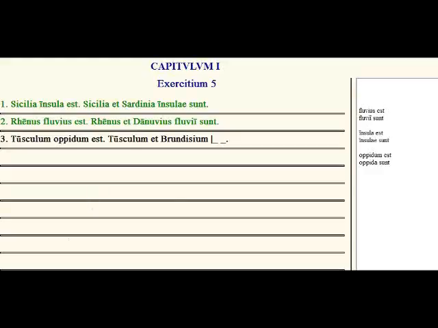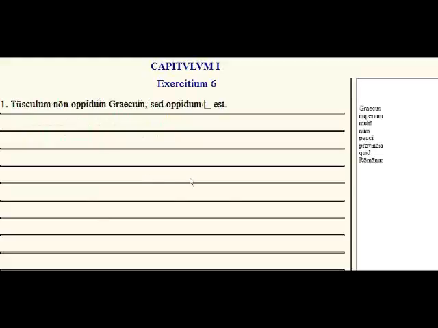Exercise 6 is vocabulary. So we have these words here that you should know from context. Graecus, imperium, multi, num, pauci, provincia, quid in Romanus. So the sentence, Tusculum non oppidum Graecum, sed oppidum blank est. So Tusculum is not a Greek town, but what kind of town is it? Looking at the list, oppidum Romanum is correct.